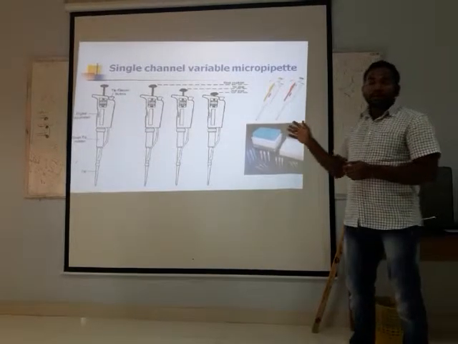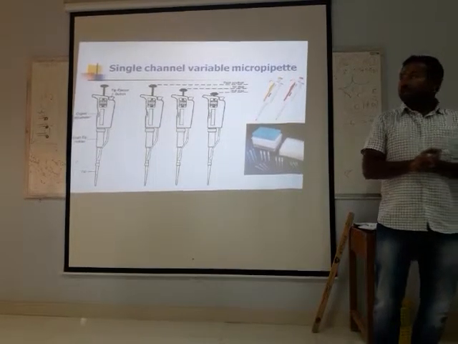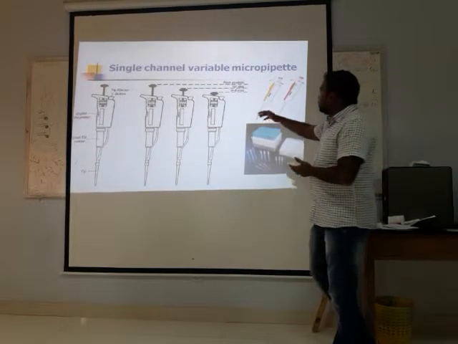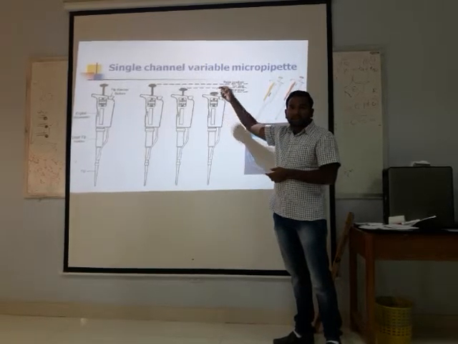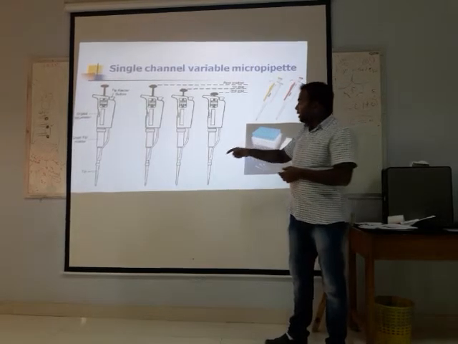So this is a single micro pipette. If you come to the parts, this is called the plunger, and you have to press it. And this is called